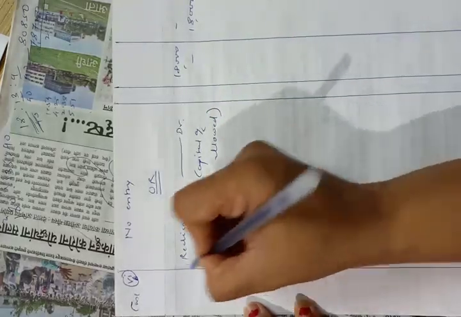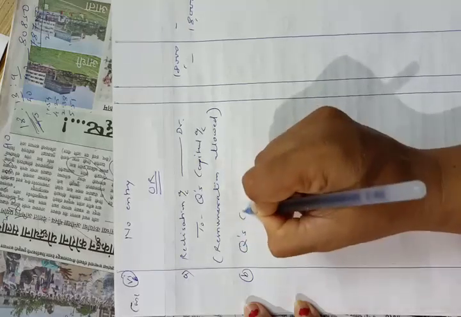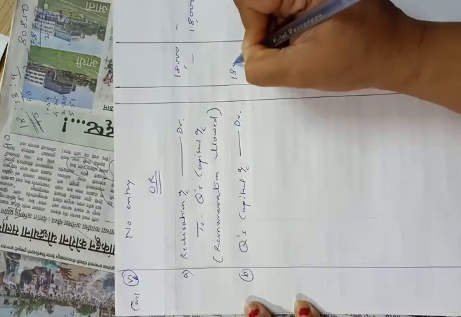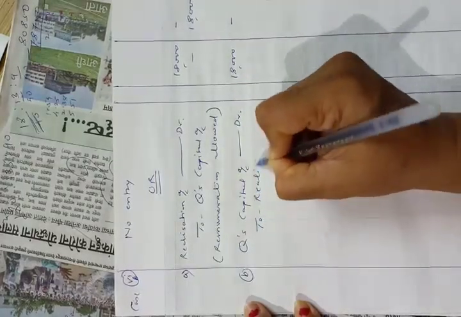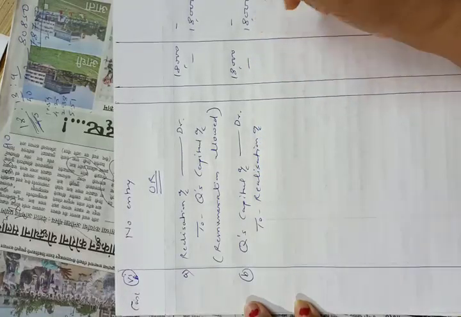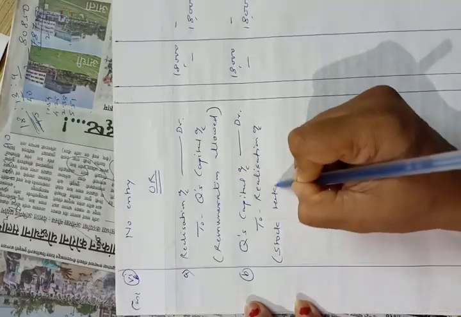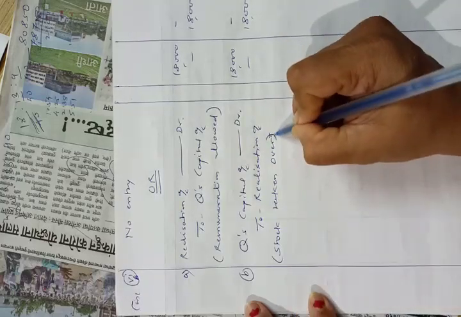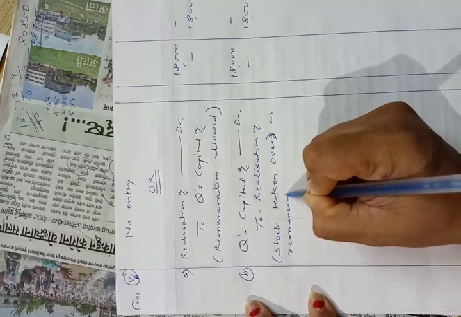And this will be entry A, and entry B will be: Q's capital account debit 18,000 to realization account 18,000. This will be the entry for stock taken over. You can write remuneration here.